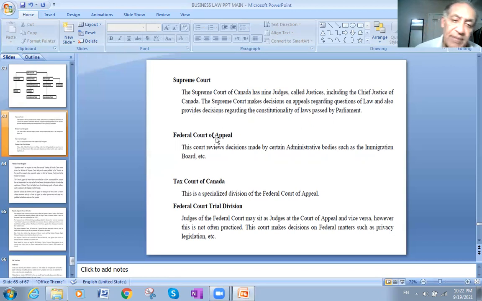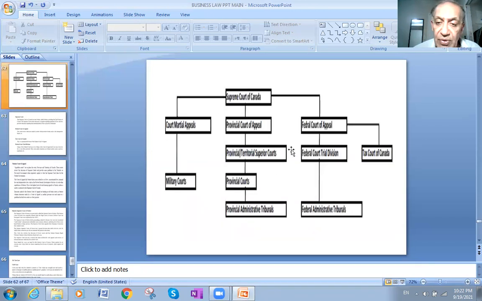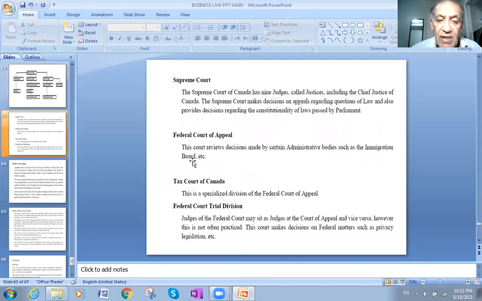Federal Court of Appeal. This is the Federal Court of Appeal. Before we were talking about provincial courts, but this is the Federal Court of Appeal. So we talked about the Supreme Court, and now we are talking about the Federal Court of Appeal.